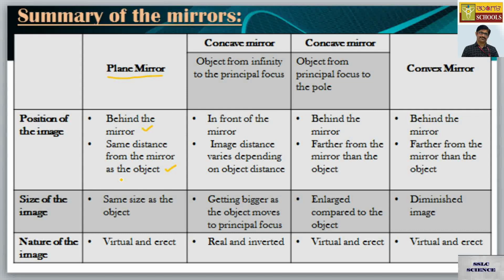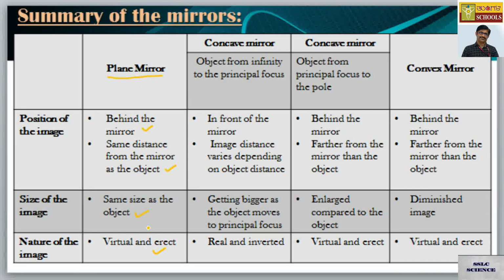Object distance and image distance are the same. Size of the image, which is same as the object in plane mirror, size of the image is as good as the object. And nature of the image is always virtual and erect.